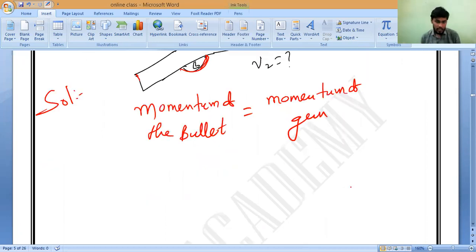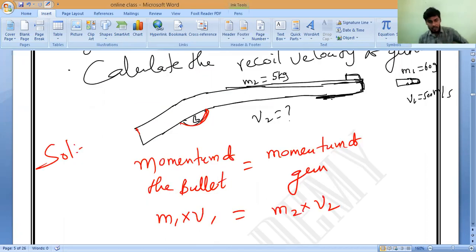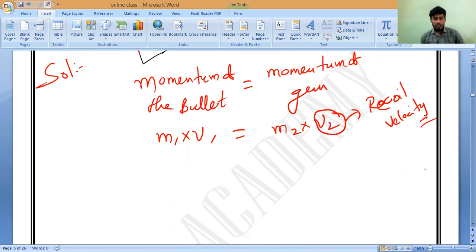So M1 into V1 is equal to M2 into V2. So V2 is equal to what? V2 is only called the recoil velocity. So now this is what we have to do.